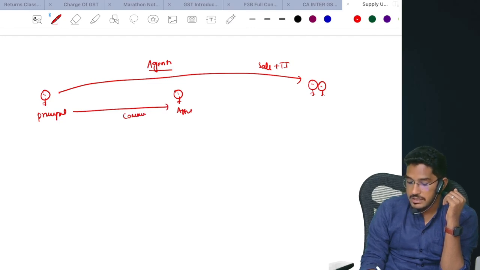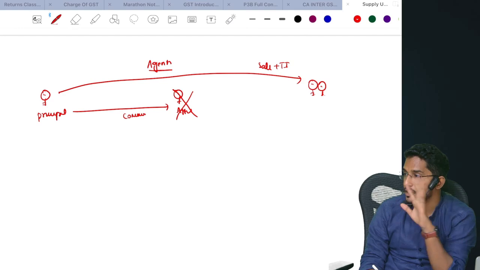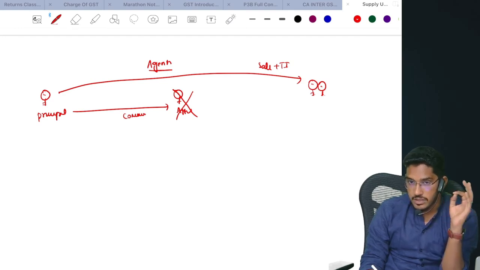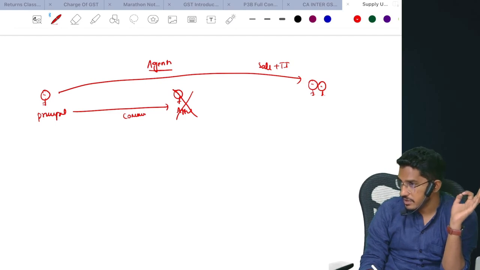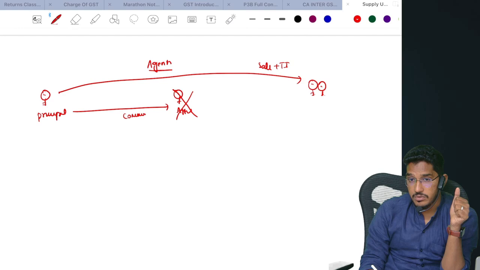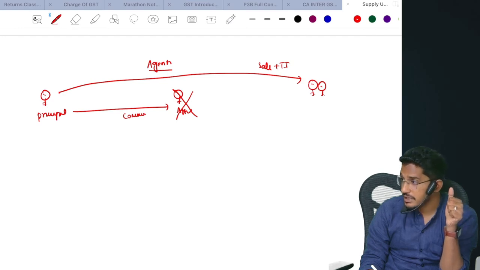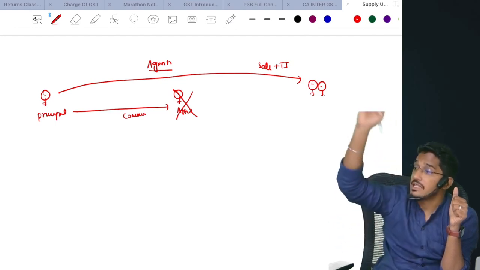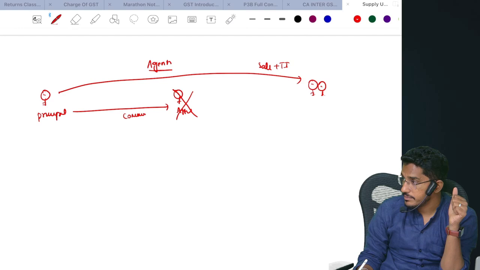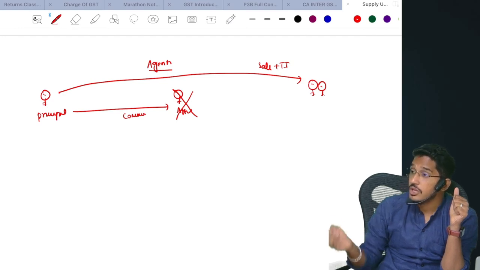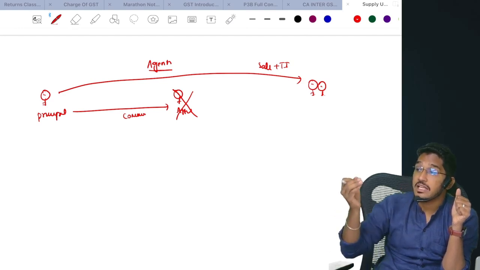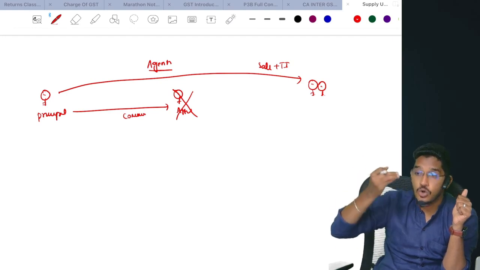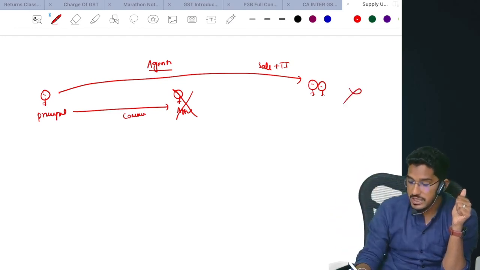Now these kind of agents will not get covered here. This paragraph is not talking about these kind of agents. Then which kind of agents are they talking about? They are typically talking about those agents who have the right to transfer the property in the goods to another person. Or if I put it in simple terms, those agents who will give the invoice in their own name. This is not the agent they are talking about here.